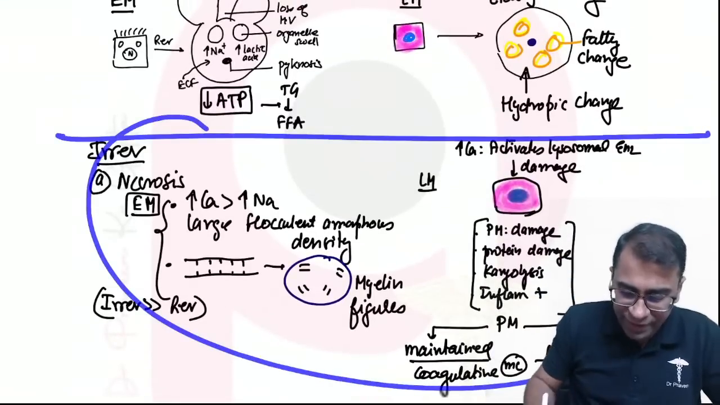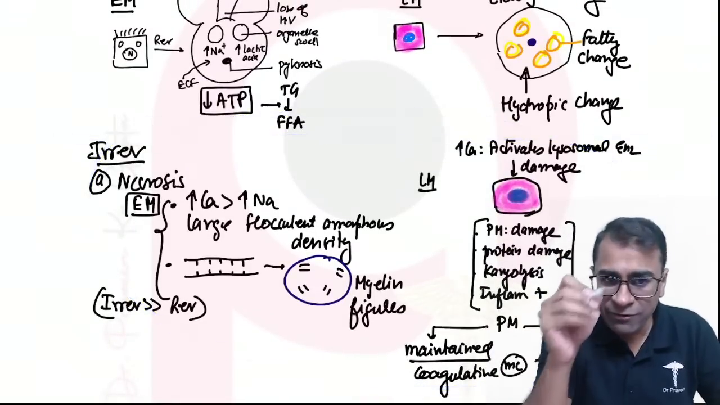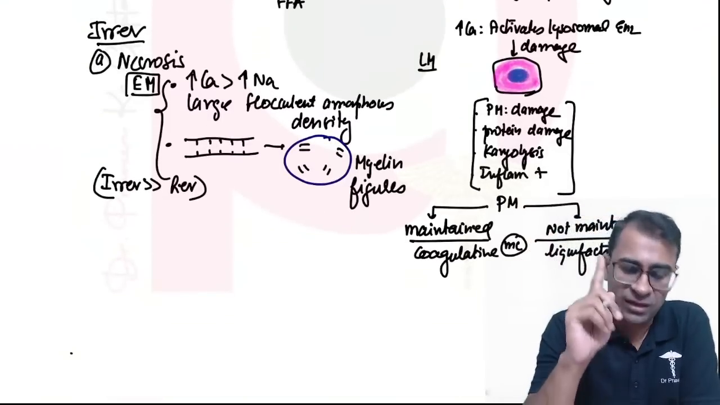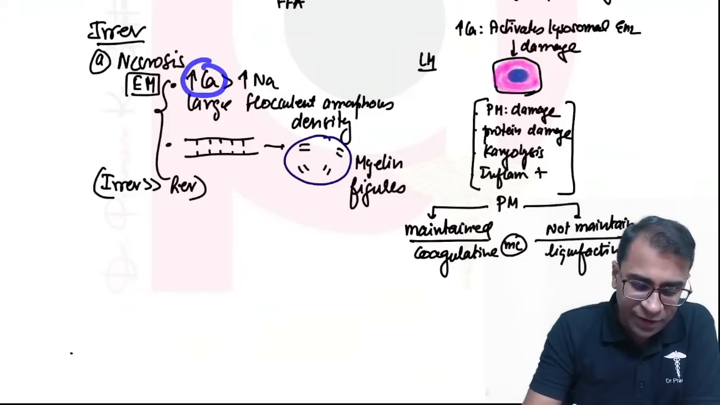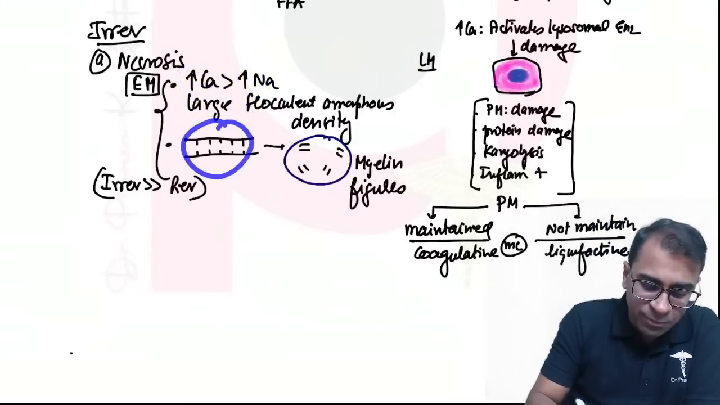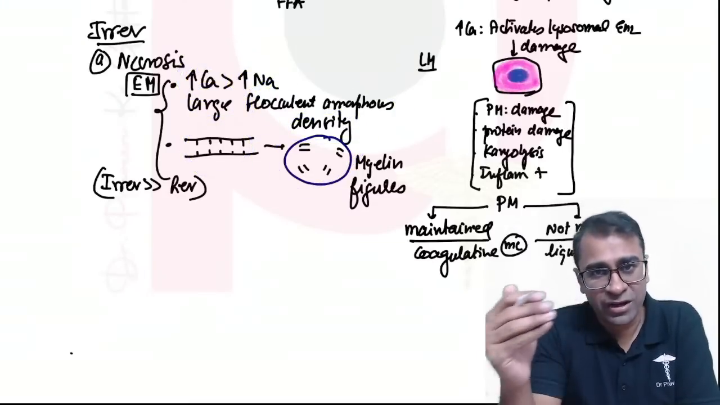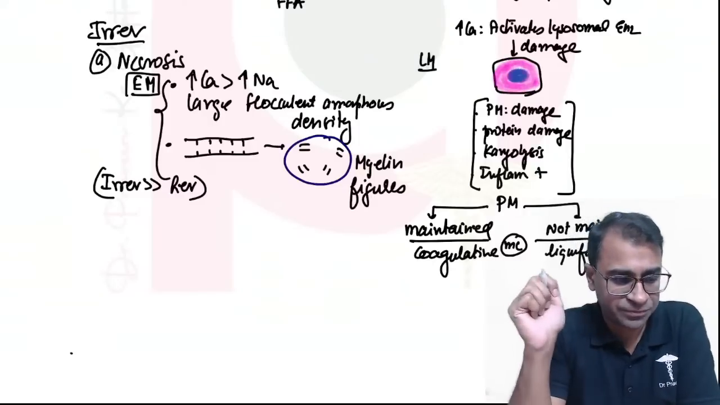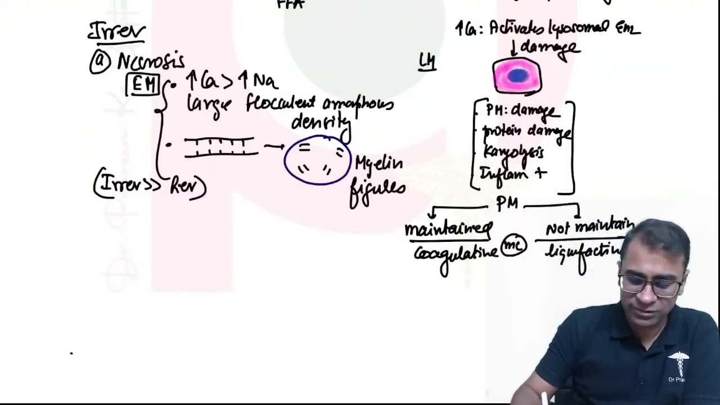Now we move to irreversible injury. In irreversible injury, in necrosis, the electron microscopy shows two findings. Number one, calcium increases more than magnesium, and calcium is seen as large flocculent amorphous densities, whereas plasma membrane breaks to form myelin figures. These findings are seen in irreversible more than reversible injury.